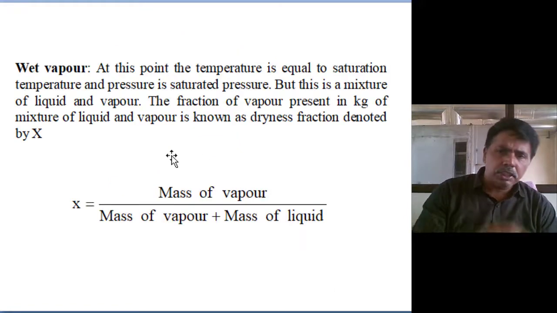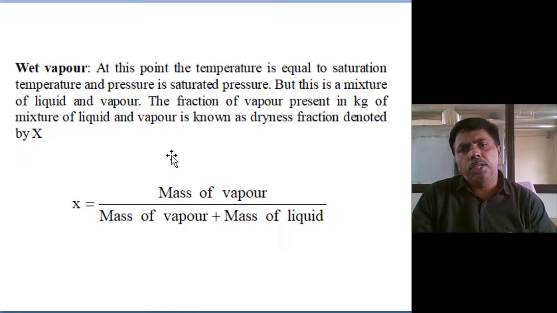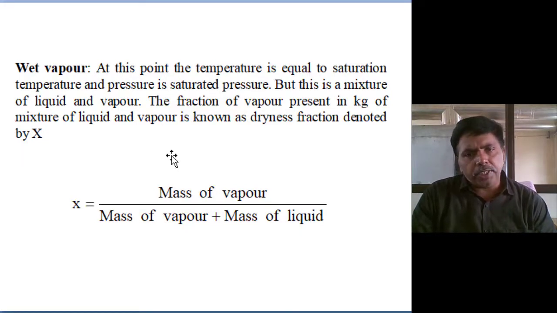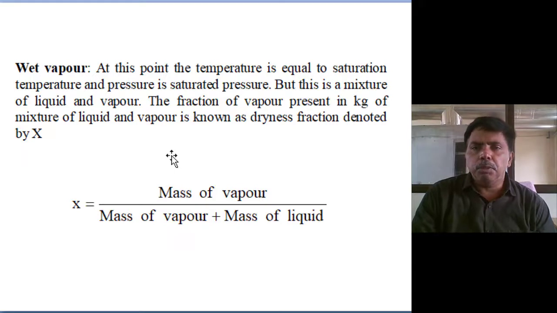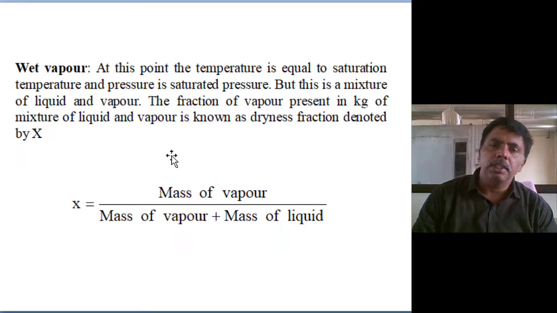Next, some nomenclature. For the wet region, I want to extract properties from the steam. Then I want to know the dryness fraction. Basic thermodynamics we are discussing, I am just recalling it. The dryness fraction means the mass of vapor to the mass of vapor plus the mass of liquid. It means how much percentage of vapor is there out of the total wet steam. That is important. That is called X.